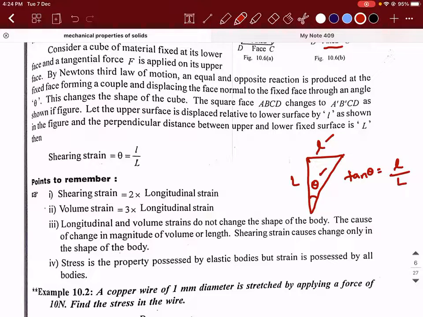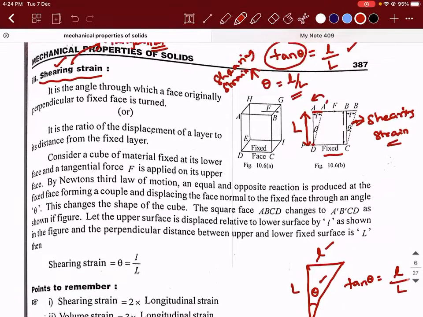Sir, we need to take the actual displacement and the ratio of displacement, right? No. What do you mean by actual displacement? I understand, you are taking the change in dimension by the original dimension, right? That is what you're trying to say. No, that's not how it works for shearing strain, because this change in parameter is not happening along the length or volume. It is happening only for one surface.